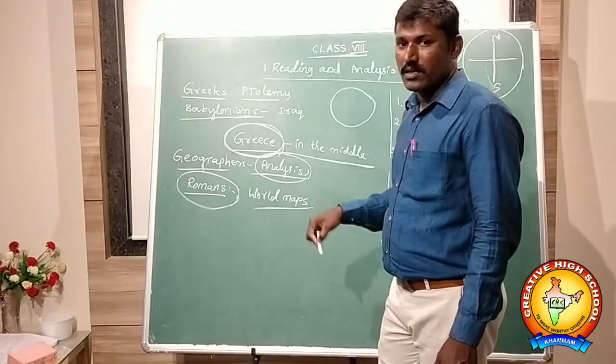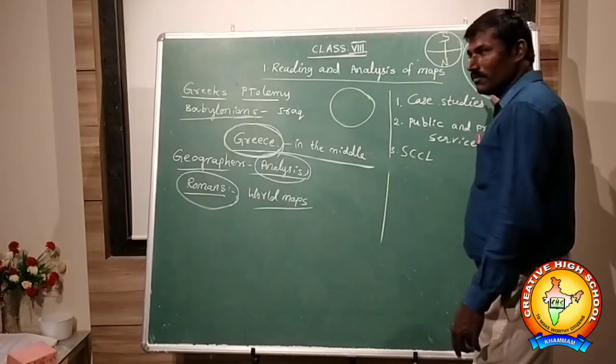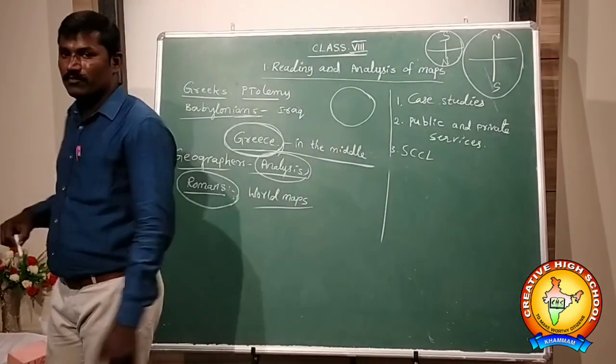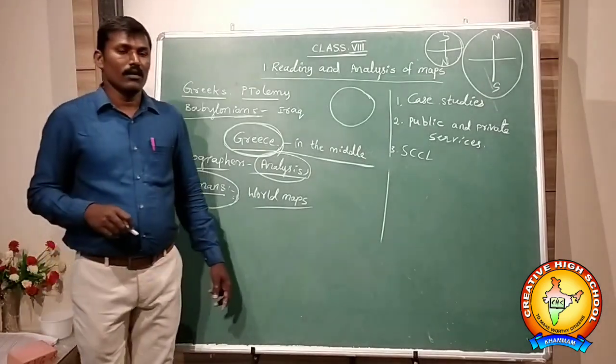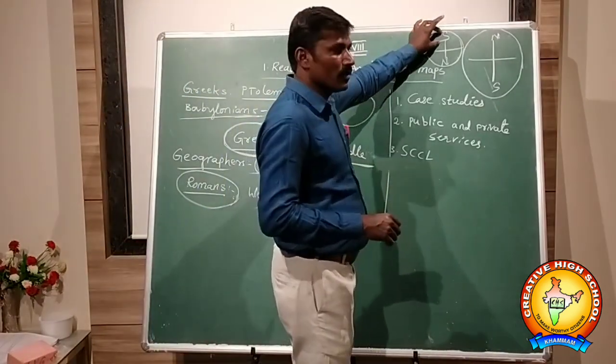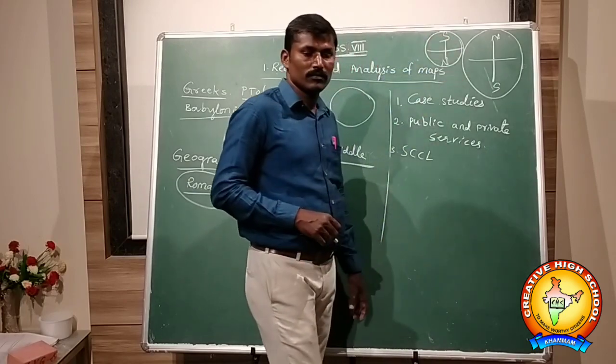We are discussing here that north is on the top and the bottom is south. But when the Romans prepared maps, they placed south on the top and north on the bottom.